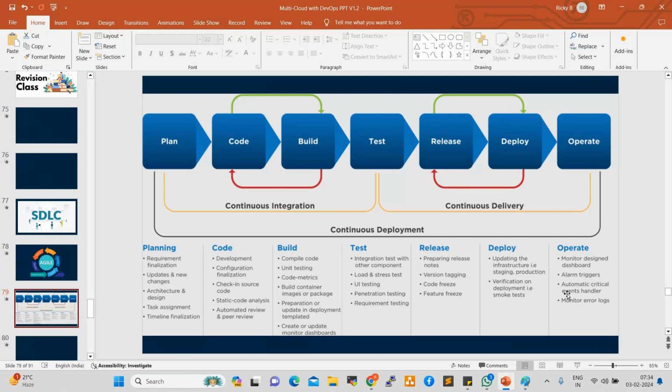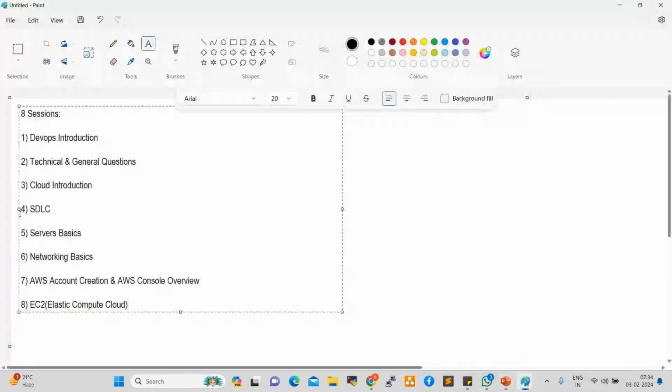Clear, right, everyone? Up to here, any questions? So the fourth session is SDLC, Software Development Lifecycle, right?